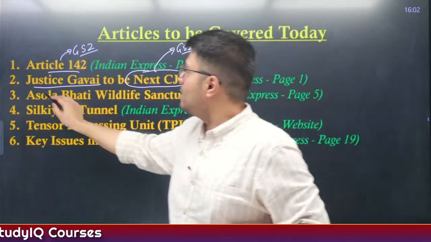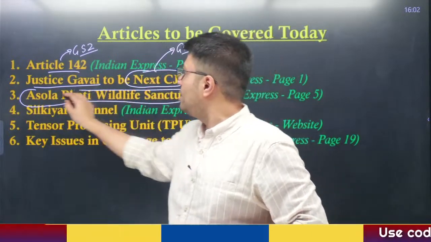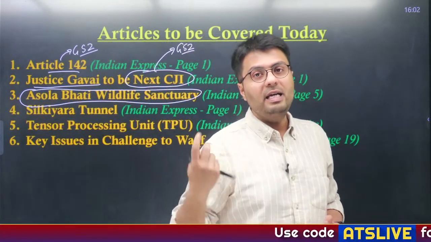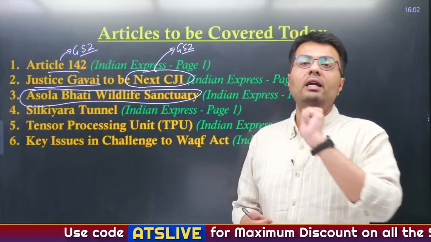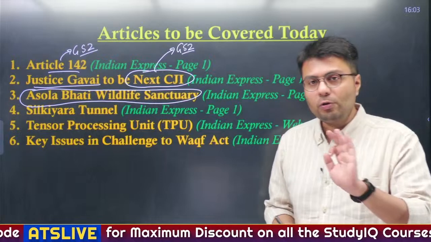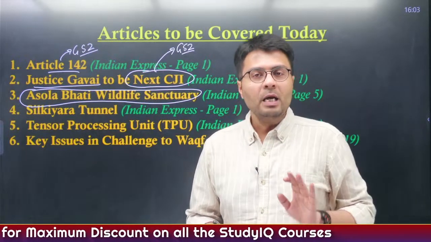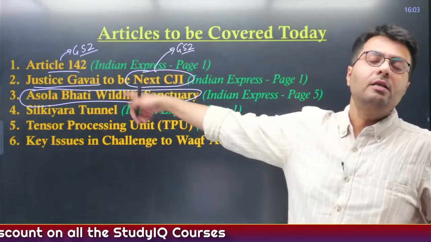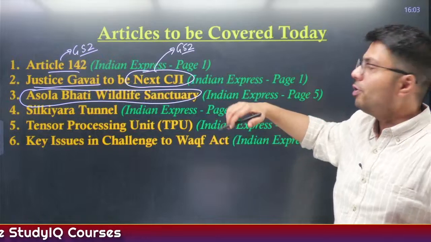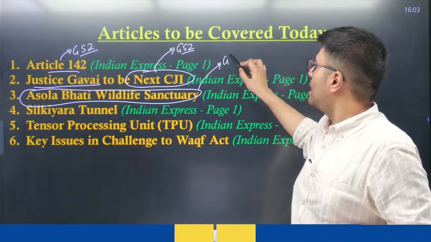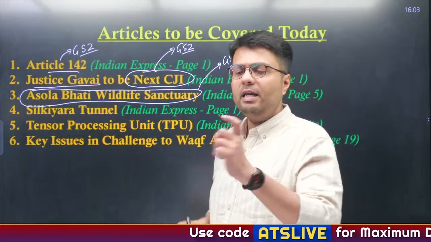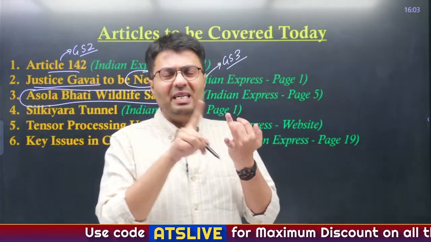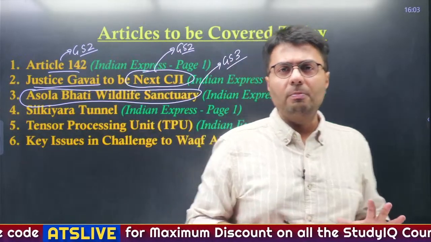The third article is about Asola Bhati Wildlife Sanctuary, located in Delhi, because yesterday a leopard was spotted in this sanctuary. So this wildlife sanctuary becomes important. Also, this is the only protected area in the whole of Delhi. That is why this becomes important, particularly from the UPSC perspective. This again is relevant from the GS paper 3 perspective, that is, important protected areas, be it national parks, wildlife sanctuaries, or tiger reserves, all of that becomes important.